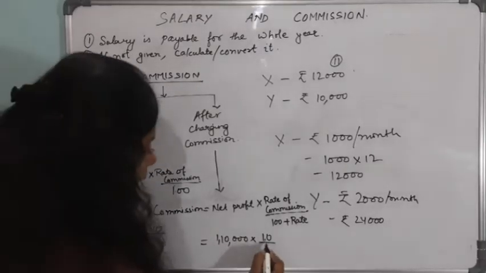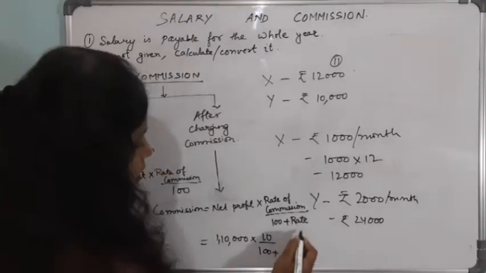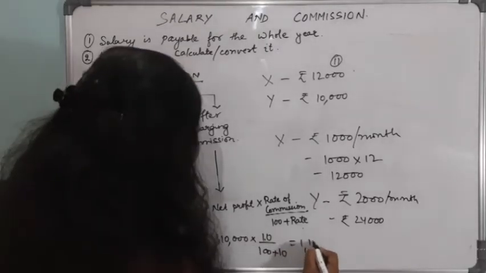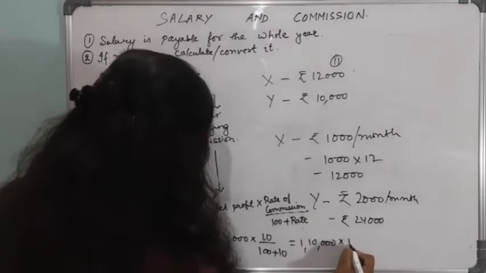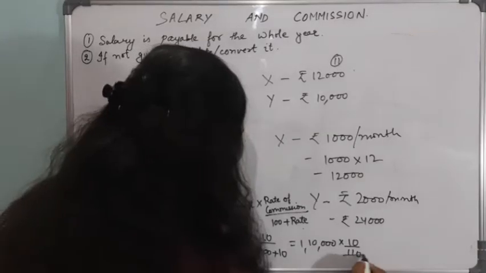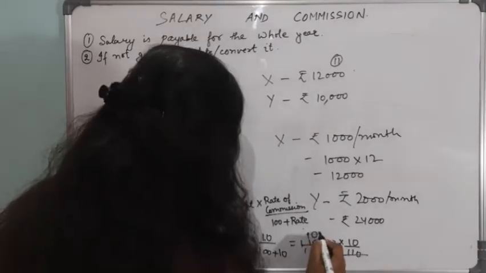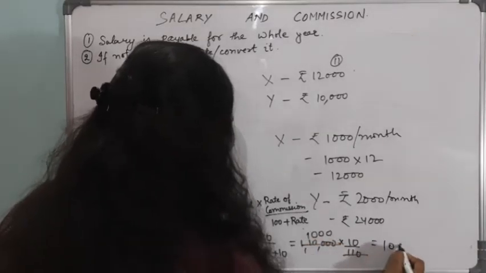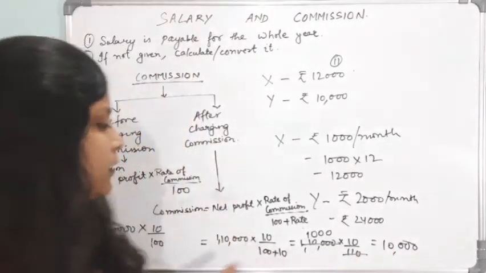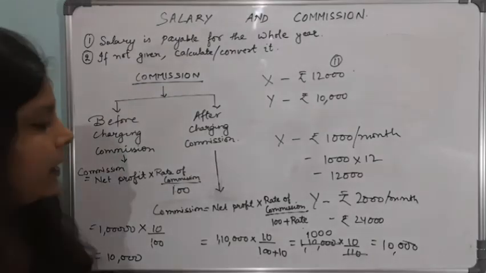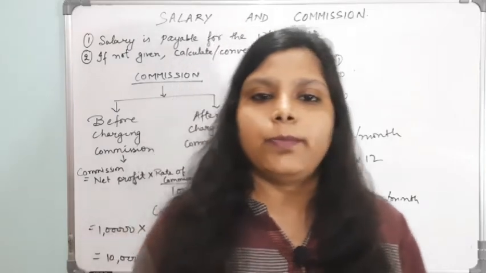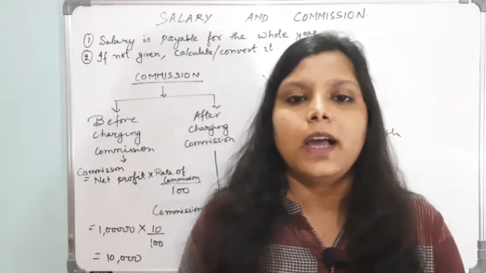Then the formula is 10 upon 100 plus rate, and the rate was 10, that is, the amount would be 1,10,000 into 10 upon 110, that is 10,000 rupees. The amount will not be the same in every case, but this time it came out the same. In this way you have to calculate commission when it is before charging commission and when it is after charging commission.